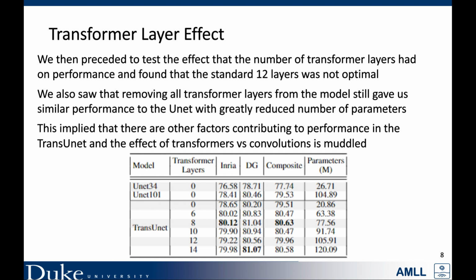We then proceed to determine the effect that the number of transformer layers has on TransUNet's performance. We found that the optimal number of layers, 8, was lower than the standard count of 12. We also found, interestingly enough, that the TransUNet with 0 transformer layers and 1/5 the number of parameters performs roughly as well as the UNet. This implies that some of the performance gains that TransUNet has over the UNet may be attributed to factors other than the transformer layer.